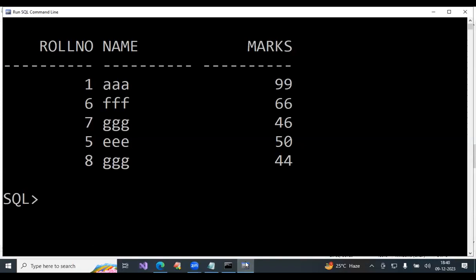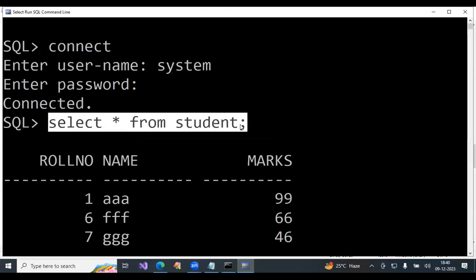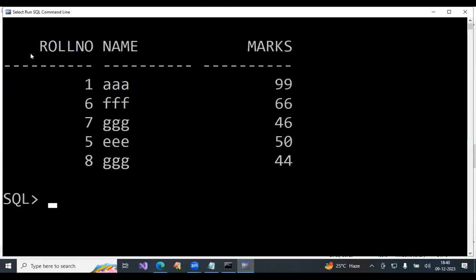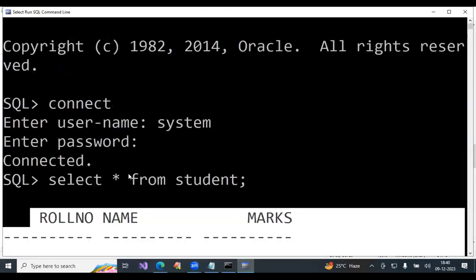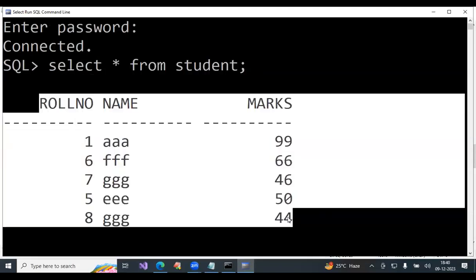Clear, no? Here, I wrote one query: select star from student. But in a database, not only the student table, thousands of tables are there. My request is the student table. I'm sending a request. This is the request, this is the response. I sent a request and I got a response.